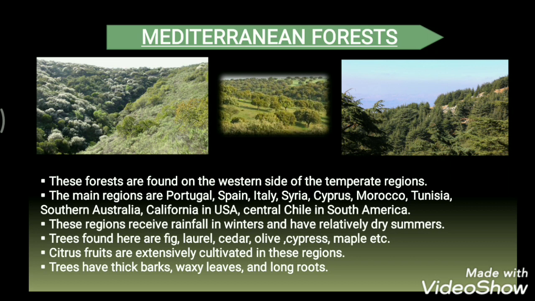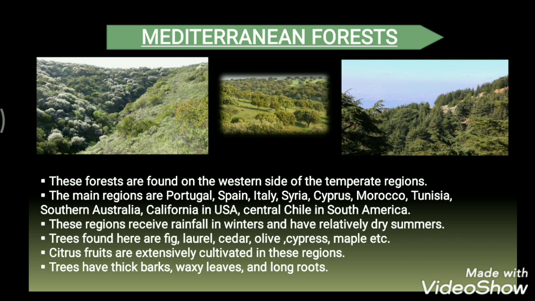If we move on to the Western Asian countries such as Syria, Cyprus, Israel and Lebanon, and the northwestern African countries such as Morocco, Algeria and Tunisia, along with southern Australia, California in the USA and central Chile in South America, in all these countries we can find these Mediterranean forests. These regions receive rainfall in winters and have relatively dry summers. Understood? Now, which are the important trees that are found here?